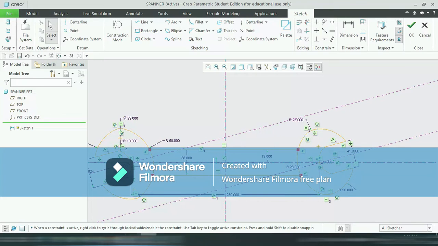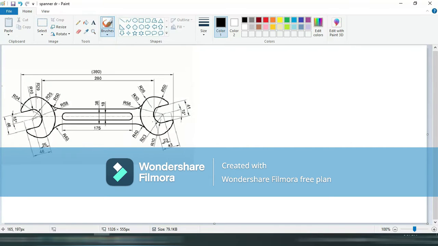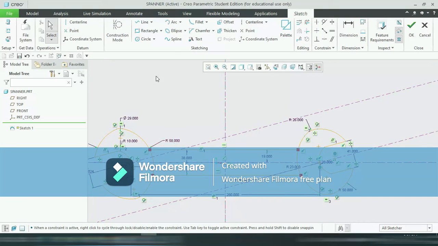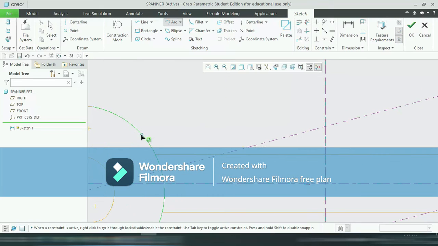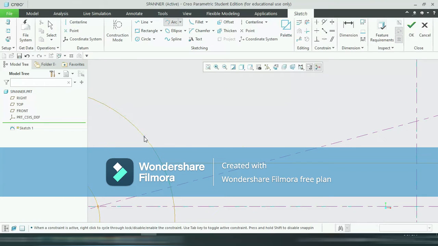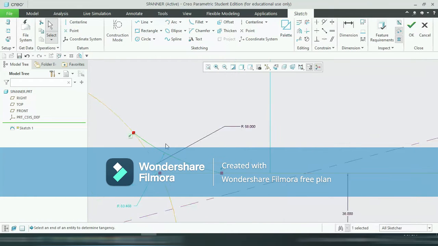Now we have to draw this curve. Here we can see that here the radius is R50 and here the radius is 40. So select this curve, select this point, in this way. Again tangent here.